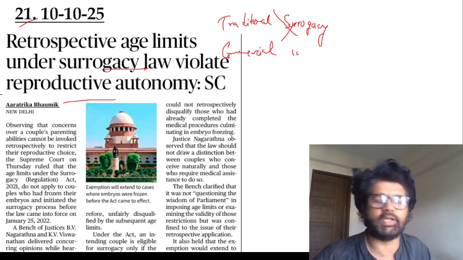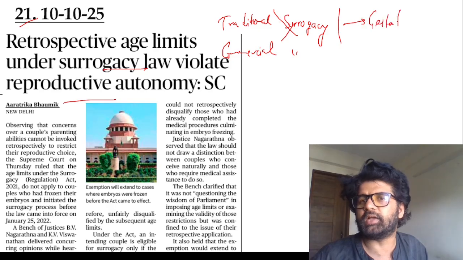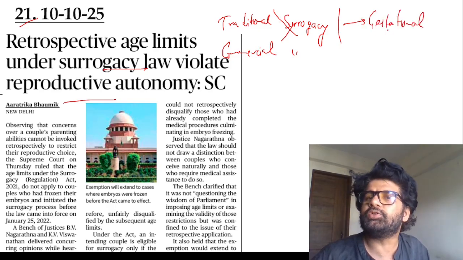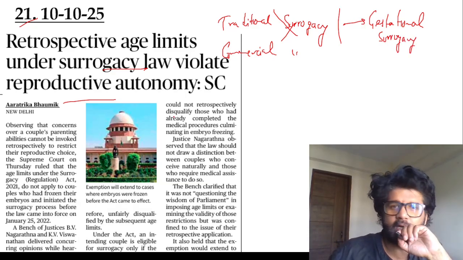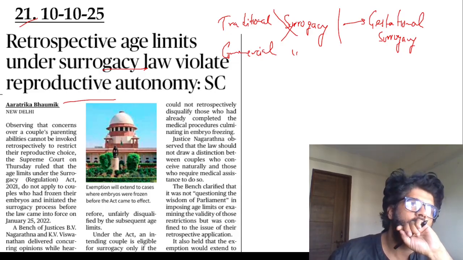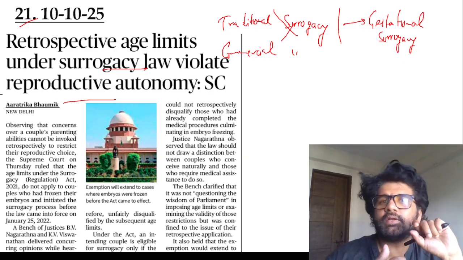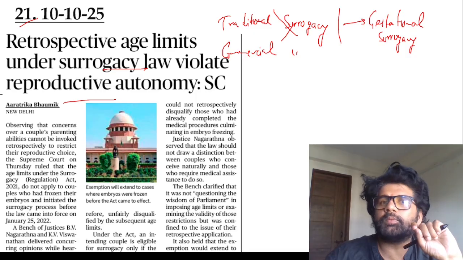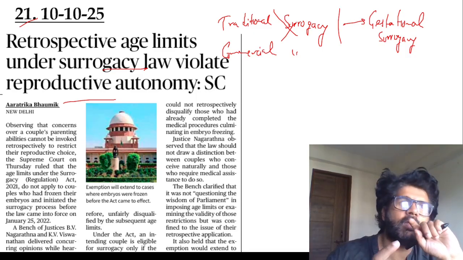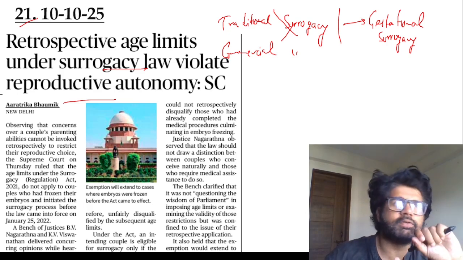What is this surrogacy thing? The opposite or somewhat opposite of traditional surrogacy is gestational surrogacy. In India, altruistic gestational surrogacy is allowed. Let's go one by one. In traditional surrogacy, what happens? The sperm comes from the father. The egg does not come from the actual mother. The egg comes from the surrogate. So in that way, the surrogate is the mother of the child. Hope you're understanding. And that is traditional surrogacy.